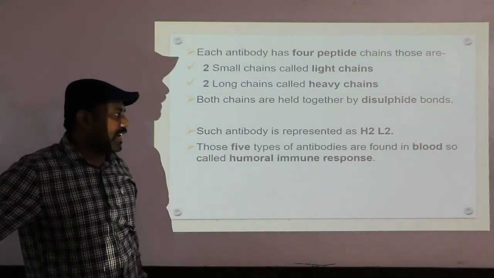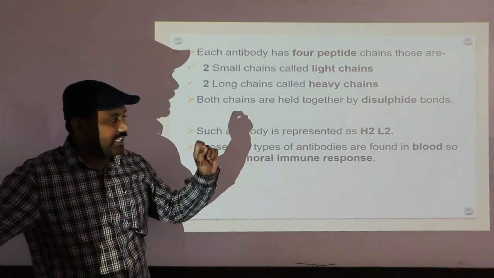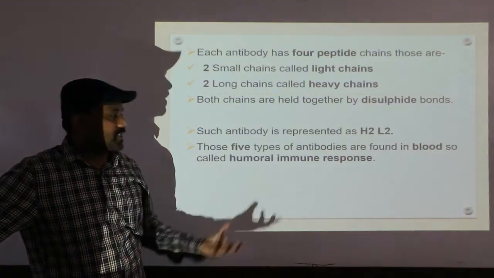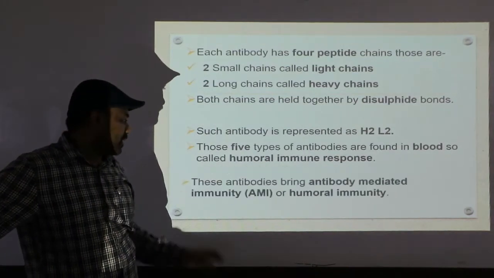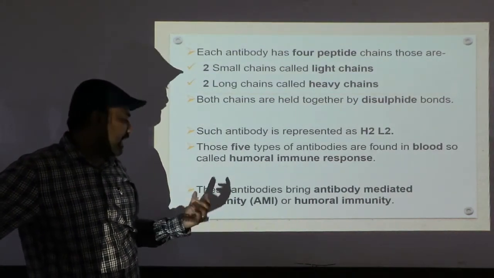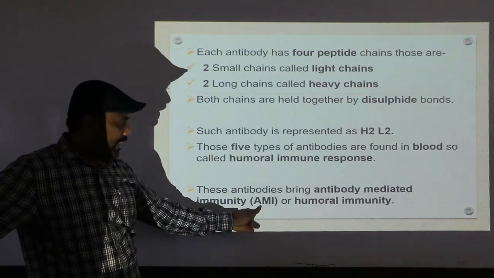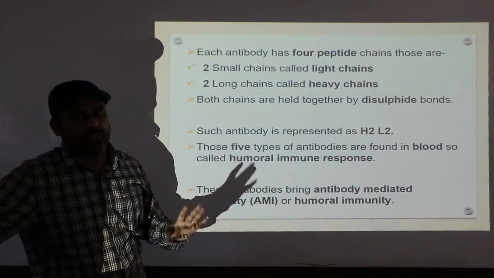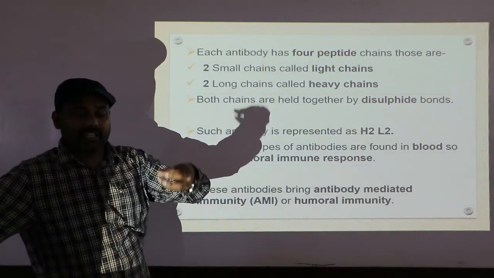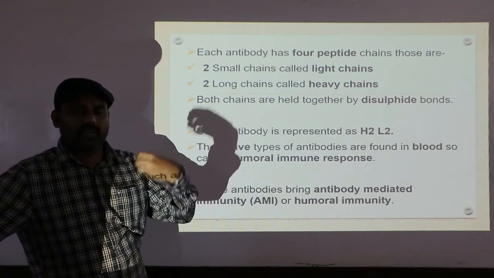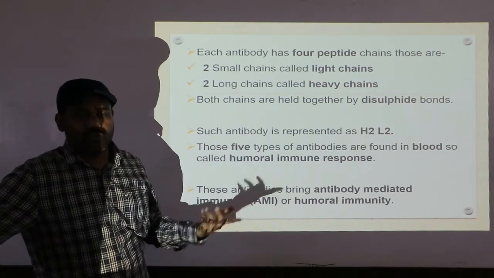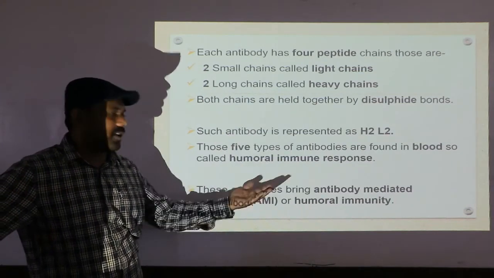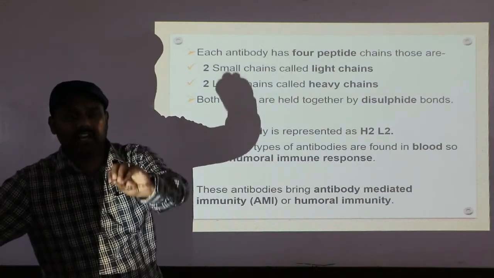These 5 types of antibodies are found in blood. They are always present in the blood, so the response is called the humoral immune response. These antibodies bring antibody mediated immunity, that is AMI, antibody mediated immunity or humoral immunity. Very simple: humoral refers to those antibodies present in the blood, and they bring immunity in the presence of antibodies, so it is called antibody mediated immunity or humoral immunity. The word humoral immunity refers to antibodies that are present in the blood.